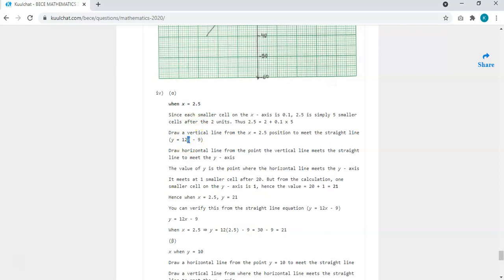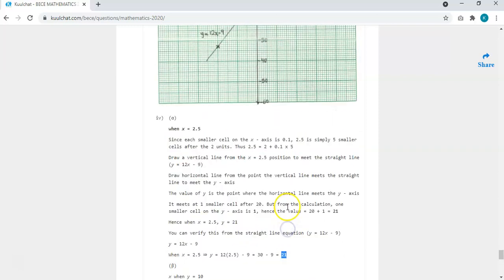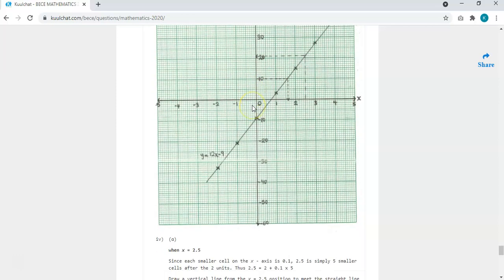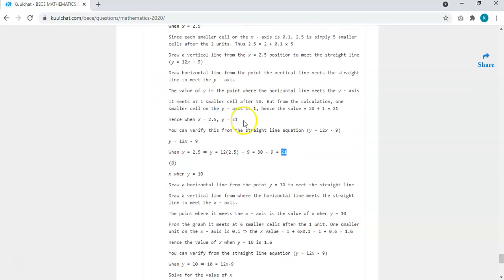So you have 12 times 2.5 minus 9. You simplify and you get 21. So on your graph, the reading should also match around that, either plus or minus one interval. Okay, so that's it.